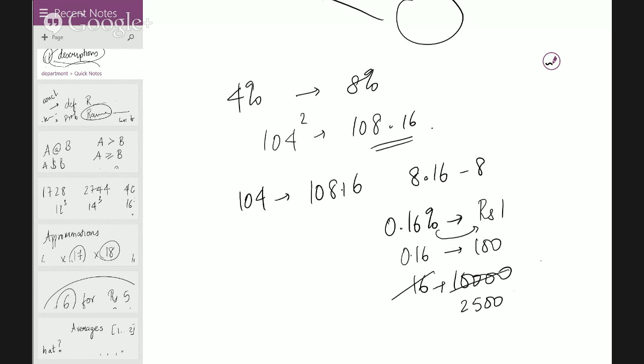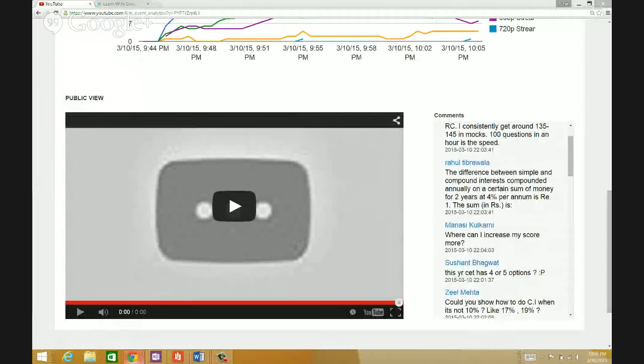So 2500 and one more time with 4. So I have around 625 rupees. Yeah, that's precisely the answer. Okay, so that's very easy.